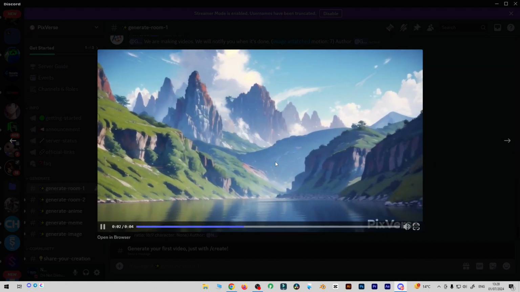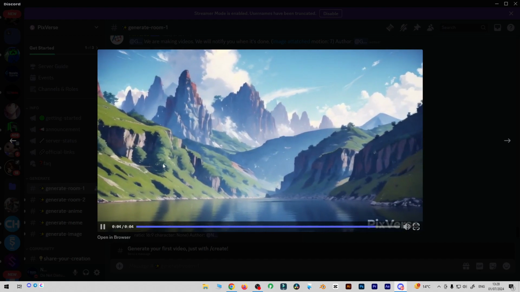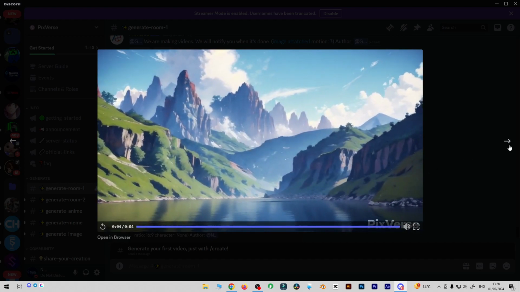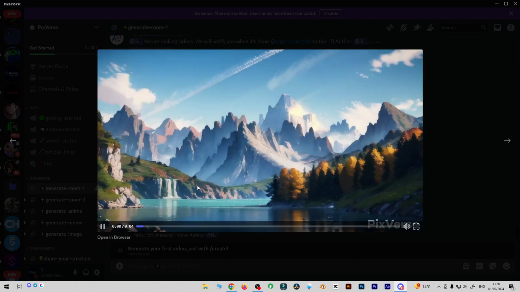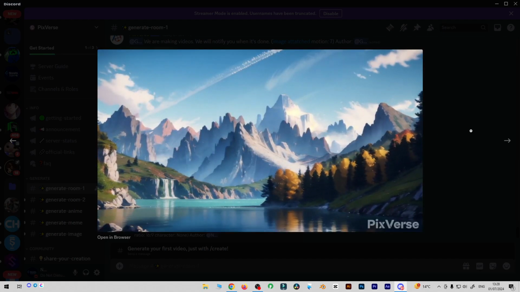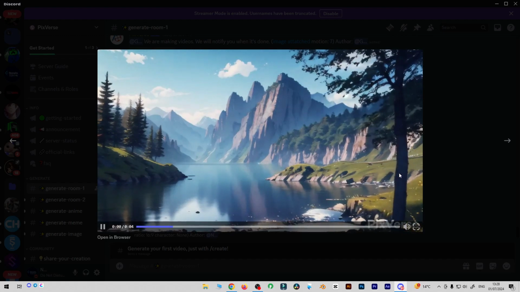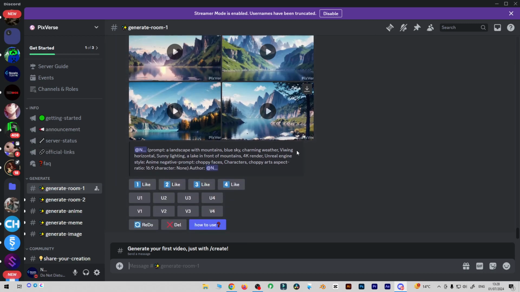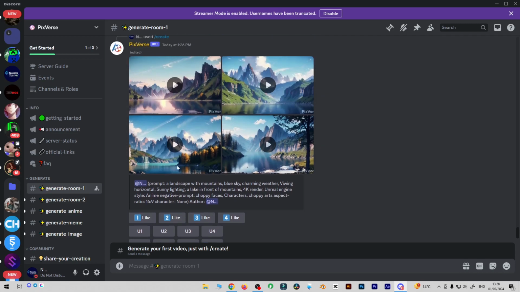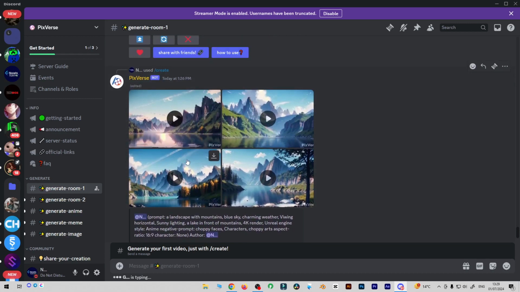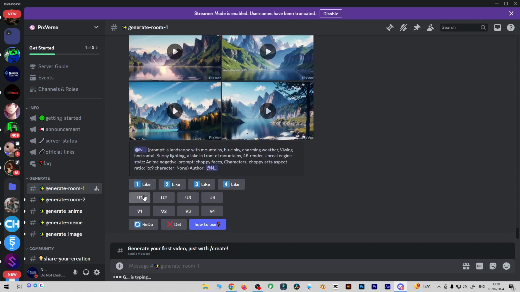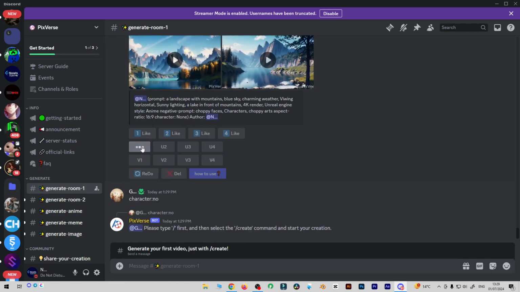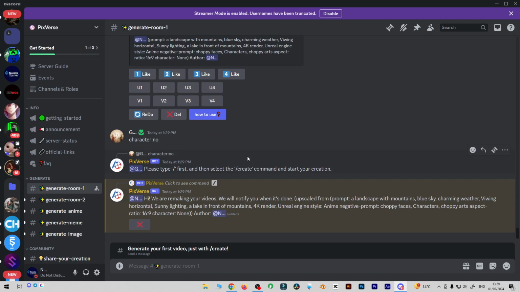This one is also good, but there is some weird movement. That's why movement is a negative prompt. This one is also great. This one is the zoom in and out, with different camera perspectives. You can also render it in 4K, so you need to upscale to the 4K version you like. In this case I'm going for the first one, so I'm going to choose U1 to upgrade to the next 4K version.